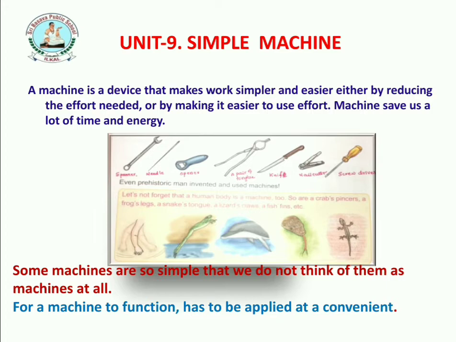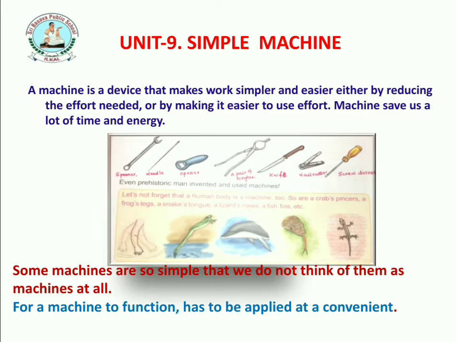Listen in detail. When we think of a machine, what comes to mind is a complex arrangement of wheels, gears, rods and all sorts of greasy moving parts.